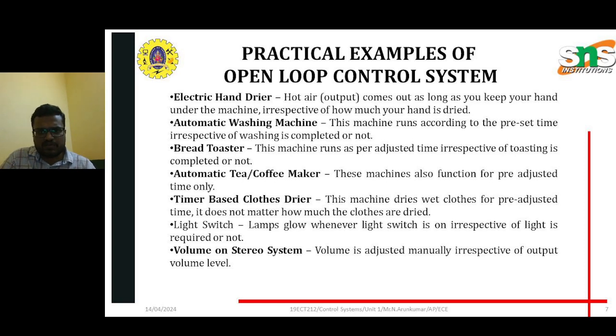For example, in an automatic tea or coffee maker, we can get unlimited tea or coffee based on the machine's capability. If it is set for 50 cups of tea or coffee, then once the maker has performed, automatically it will reach the threshold. Only 50 coffees or teas will be produced. Like that, all the open loop control systems function.